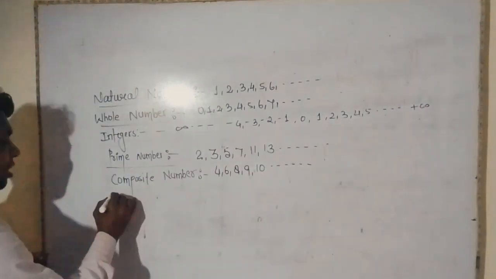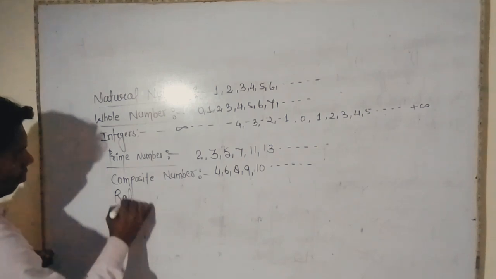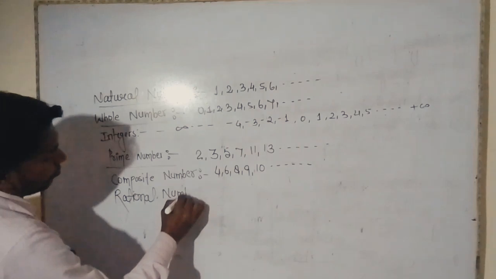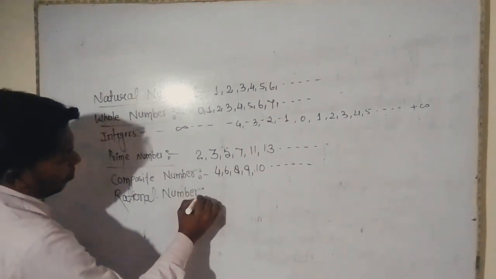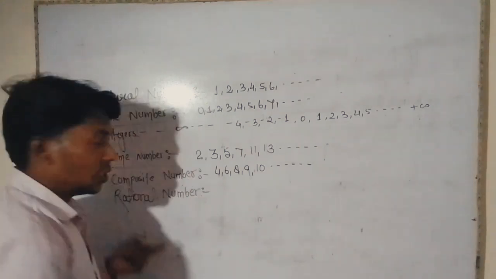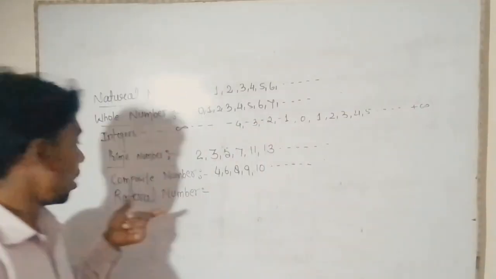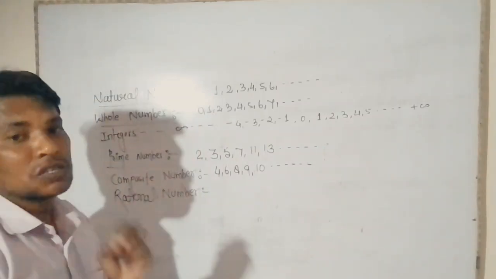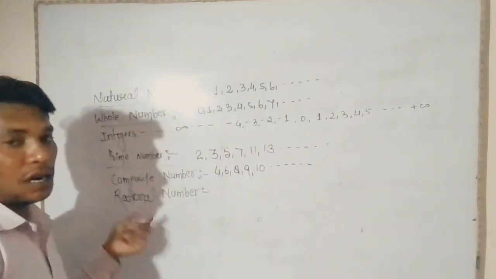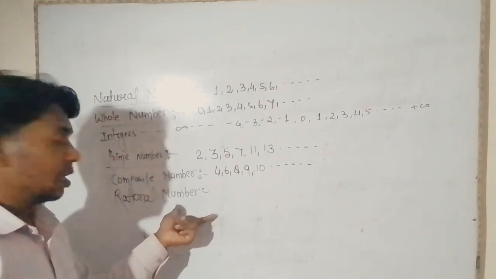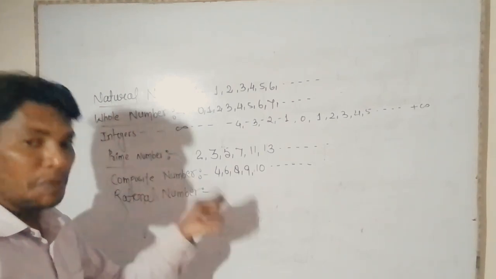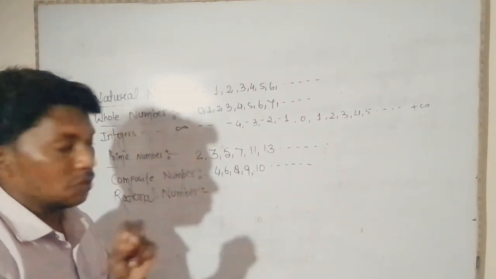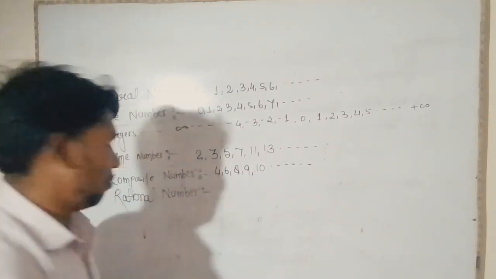Rational numbers. Rational numbers are numbers which are represented in the form of p by q, where q is not equal to 0, and p and q are co-prime numbers.